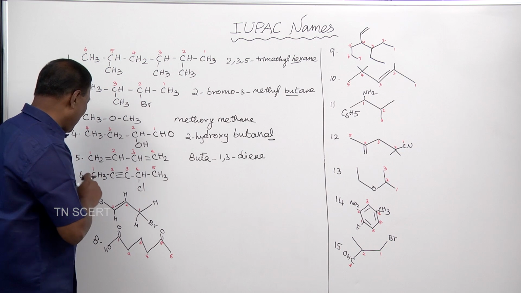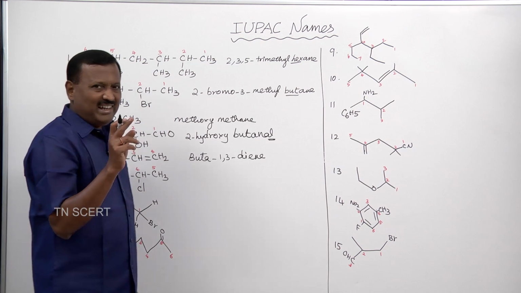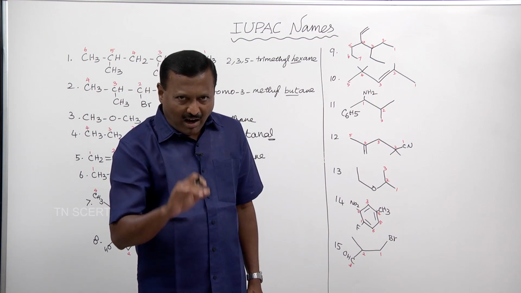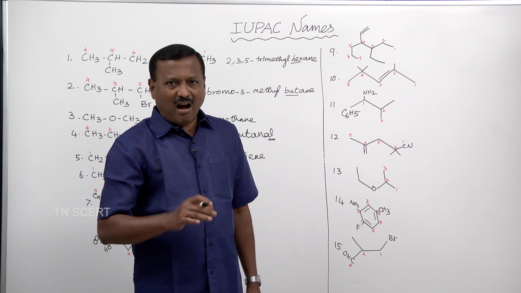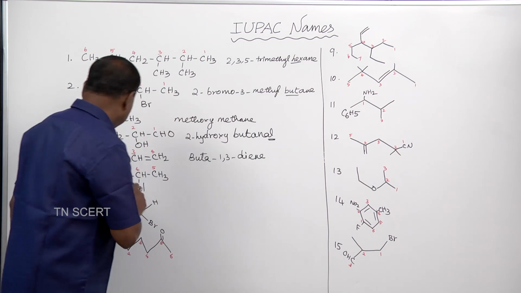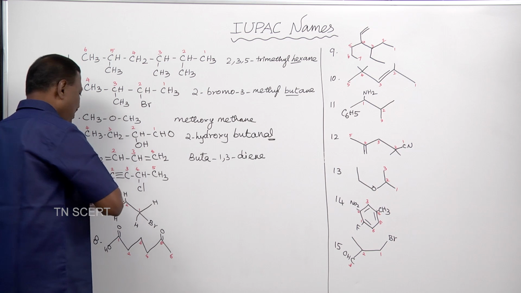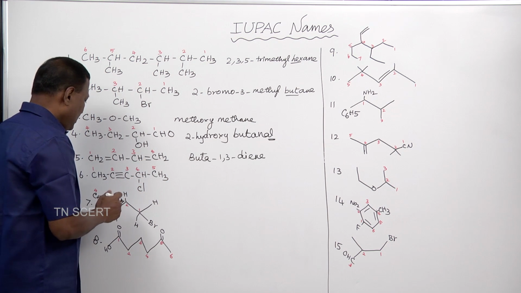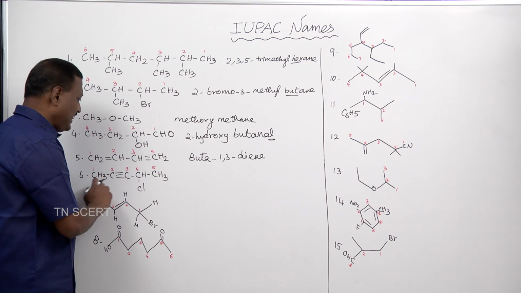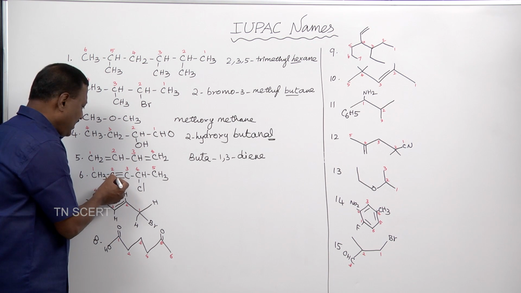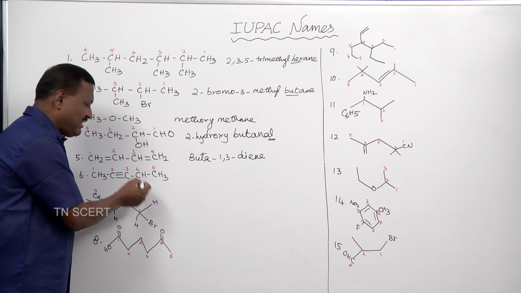And in the sixth one, we have a triple bond. As I instructed you, this triple bond is the indication of alkyne, yne. So, this structure will have a maximum of 5 carbons in the carbon chain. The first number is given on the left hand side instead of the right hand side. Why? Because this triple bond is one functional group and the chloro is another functional group.